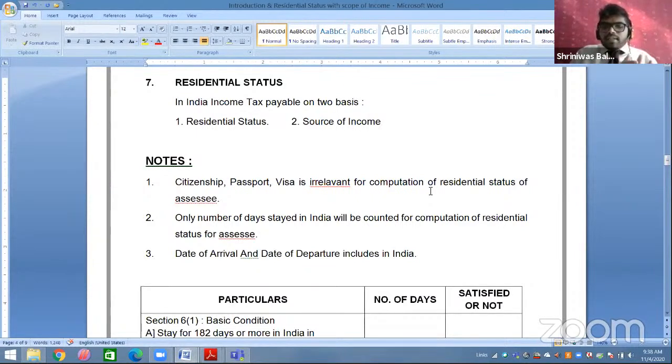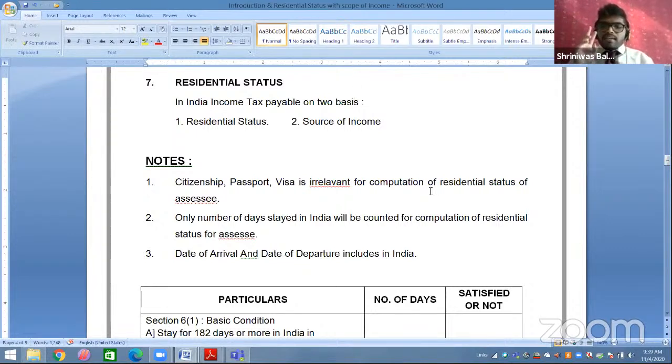So one is on residential status basis, the second is on your source of income basis. If I am a resident of India, whatever income I am earning in India as well as outside India will be chargeable to tax in India. Second, source of income. That part will be applicable when you are a non-resident of India. Whenever you are a non-resident, we will check your source of income, whether you have earned this income from India or not.